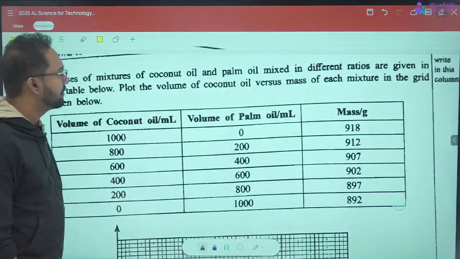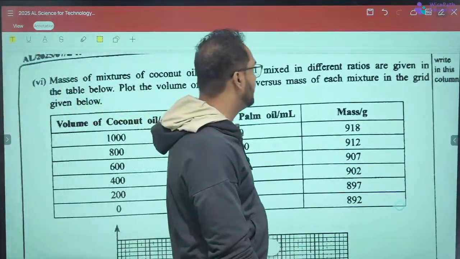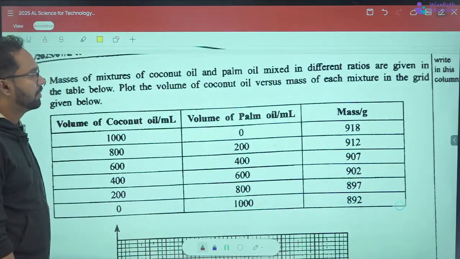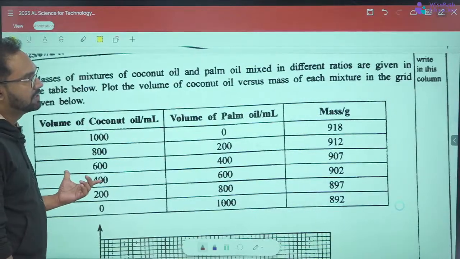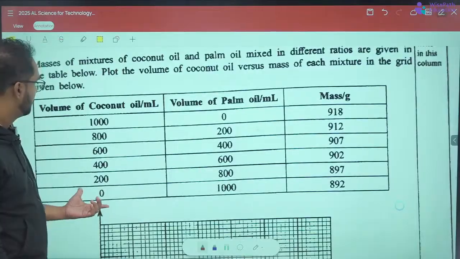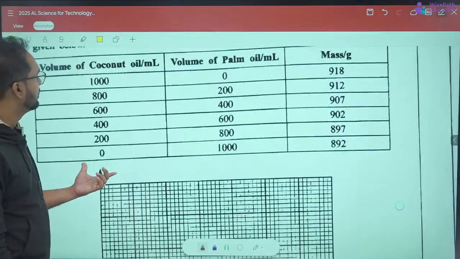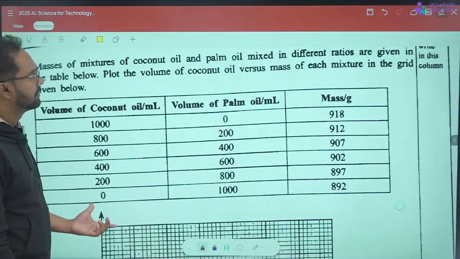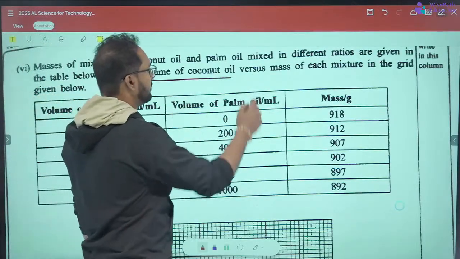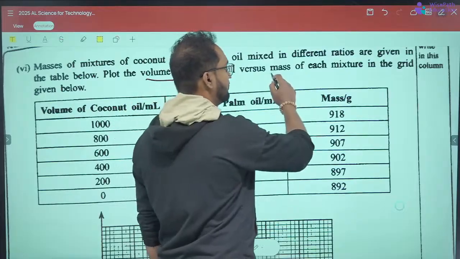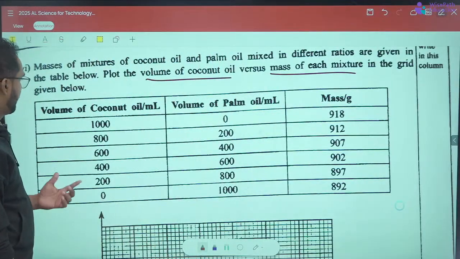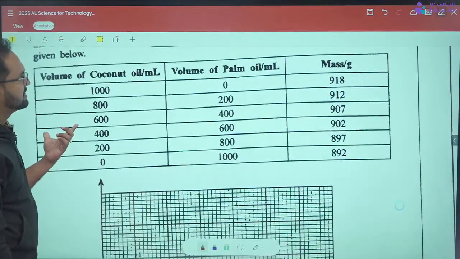Masses of mixtures of coconut oil and palm oil mixed in different ratios are given in the table below. Plot the volume of coconut oil versus mass of each mixture in the grid given below.